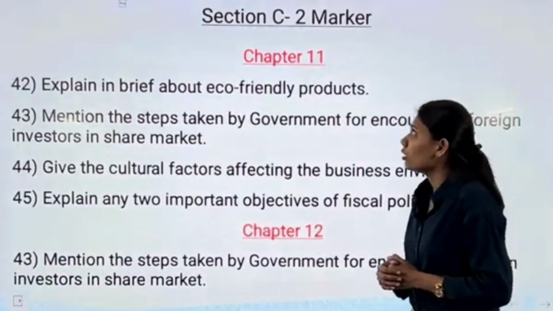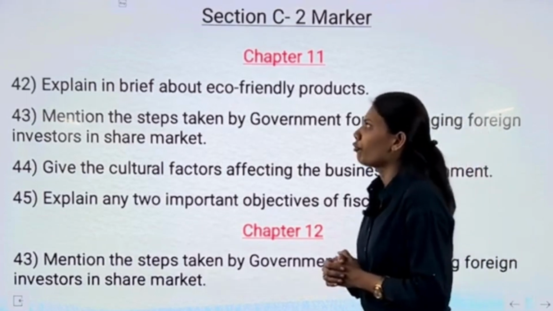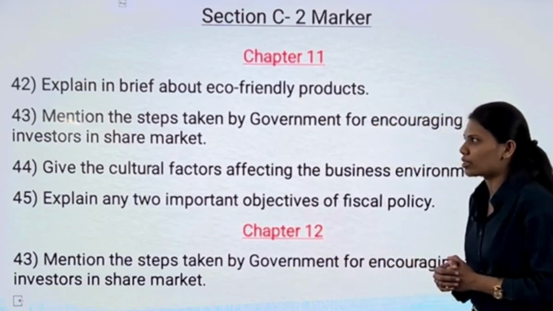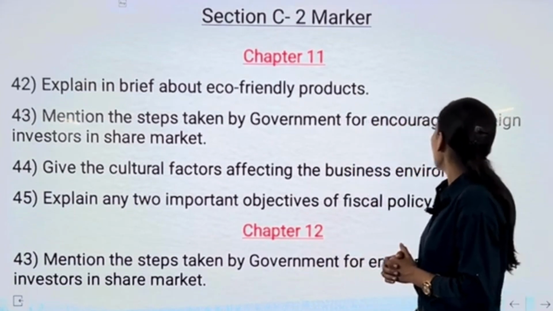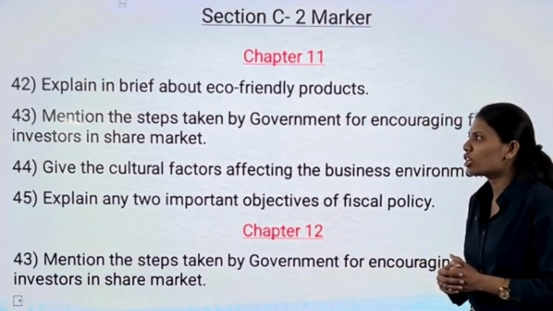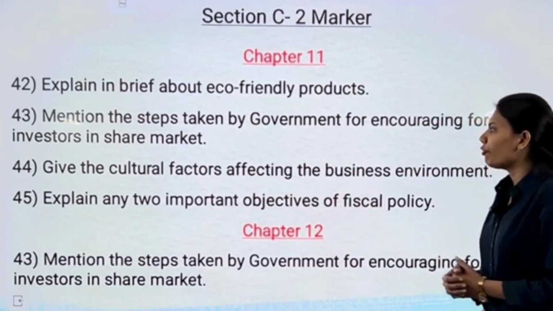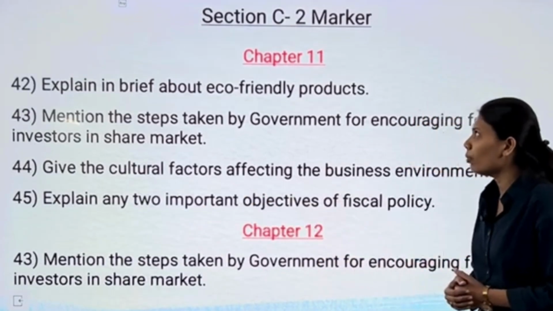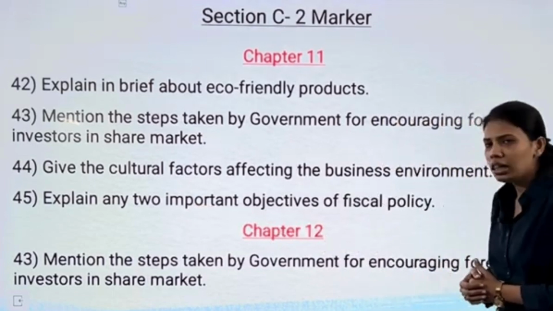Our next question, explain in brief about eco-friendly products. Our next question is mention the steps taken by government for encouraging foreign investors in share market. Our next question is give the cultural factors affecting the business environment. And our last question from chapter number 11 is explain any two important objectives of fiscal policy.